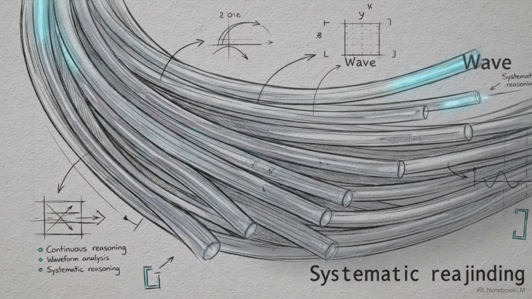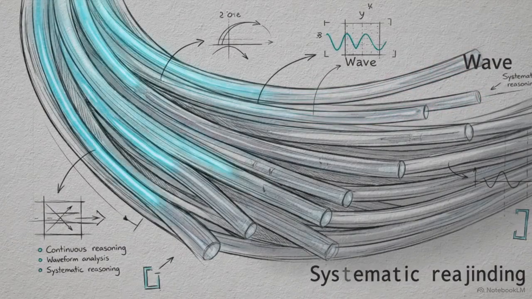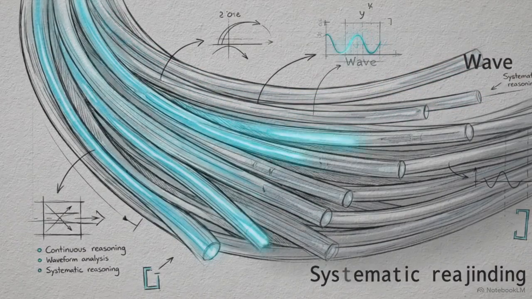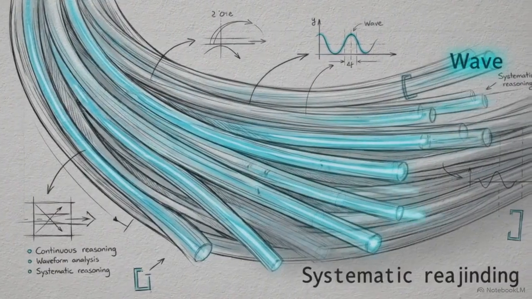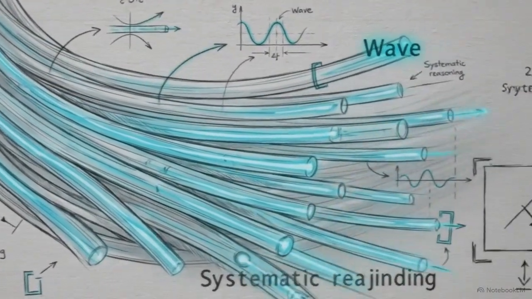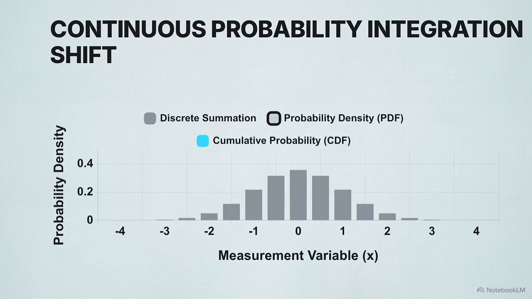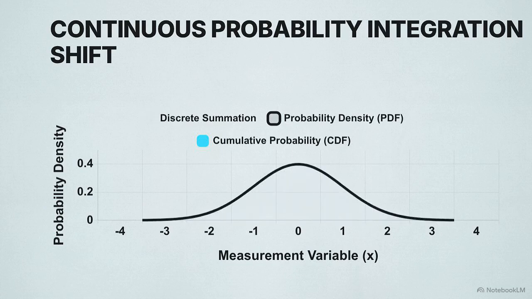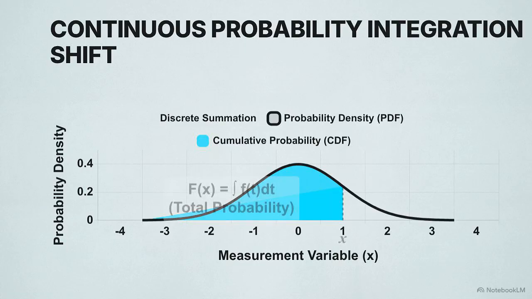However, measurements like network latency, physical weight, and processor temperature can take any value within a range. These are continuous random variables. Because continuous variables have infinite possible fractions, we shift from discrete summation to calculus-based integration, using a continuous probability density function. By integrating that function from negative infinity up to our target value of x, we calculate the cumulative distribution function. This identifies the total probability up to that exact measurement.